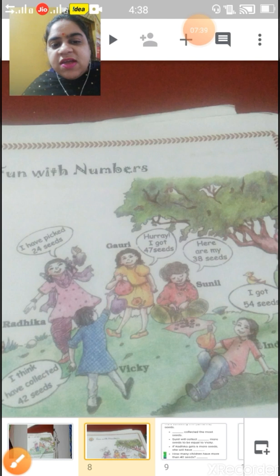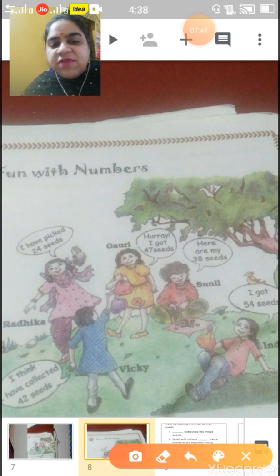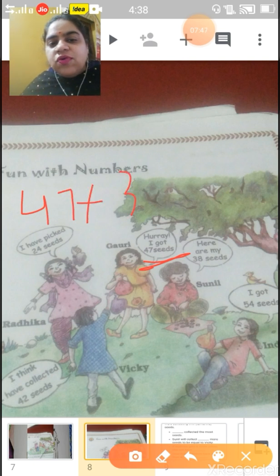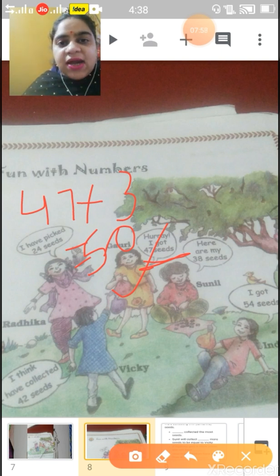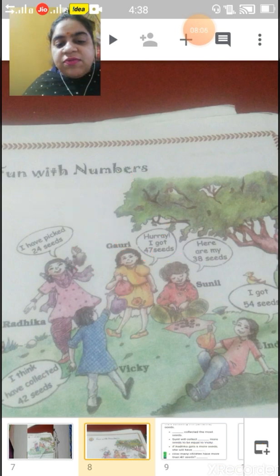If we add 3 to 47, how many seeds will Gauri get? It would be 50. So Gauri will add 3 seeds of tamarind, then she will be getting 50 seeds. How many? 50 seeds.